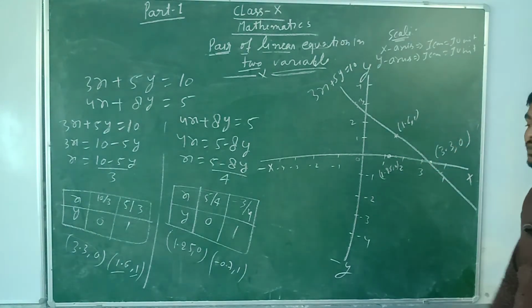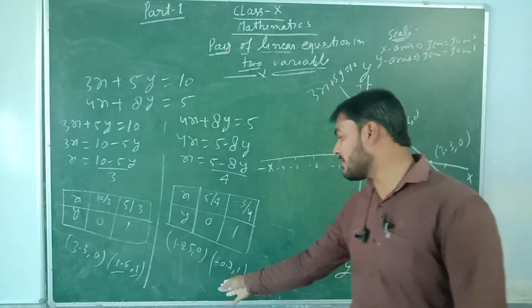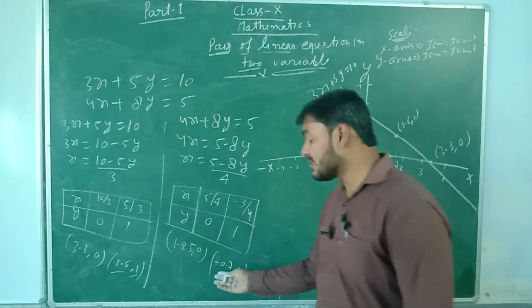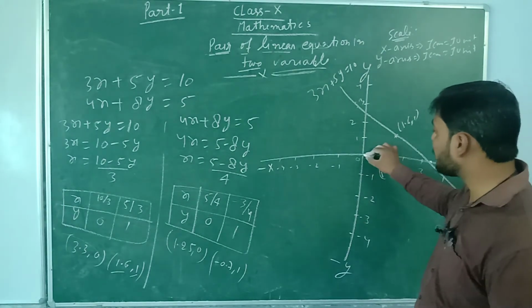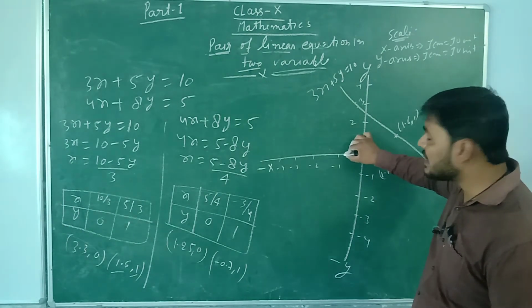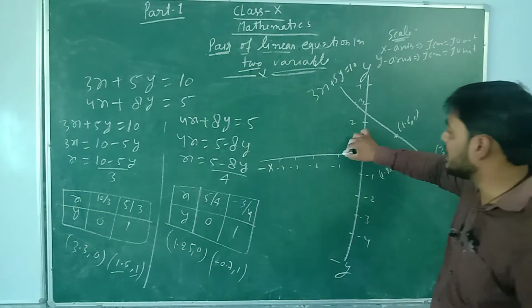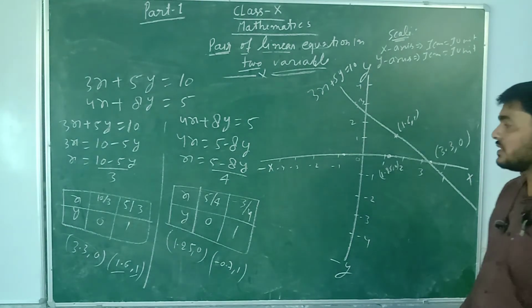For the second equation we have another point, that is minus 0.7 comma 1. Where is it? For a minus value of x, it will be on the left side. Minus 0.7 means less than 1. Minus 1.7 here it will be. Now y equal to 0, so it will be here, because we know that on the x-axis y equals 0.